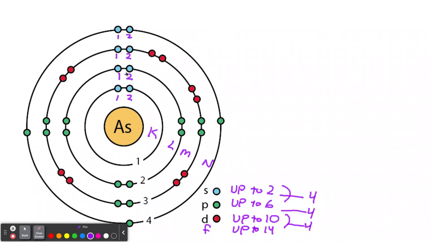S is always 2. And we look at P. P is always 6. So here we have 1, 2, 3, 4, 5, 6. And here's the P again. 1, 2, 3, 4, 5, 6. And here's the P again. 1, 2, 3. So arsenic only has 3 P's. It wants 3 more to be complete. Again, only the S and P's we're talking about.